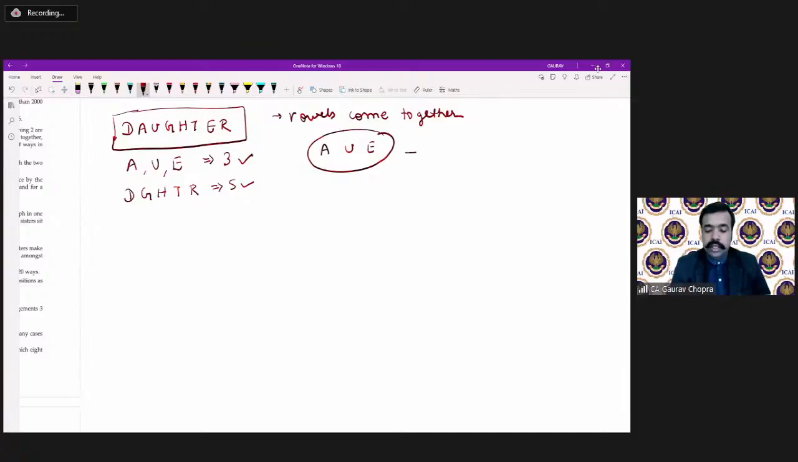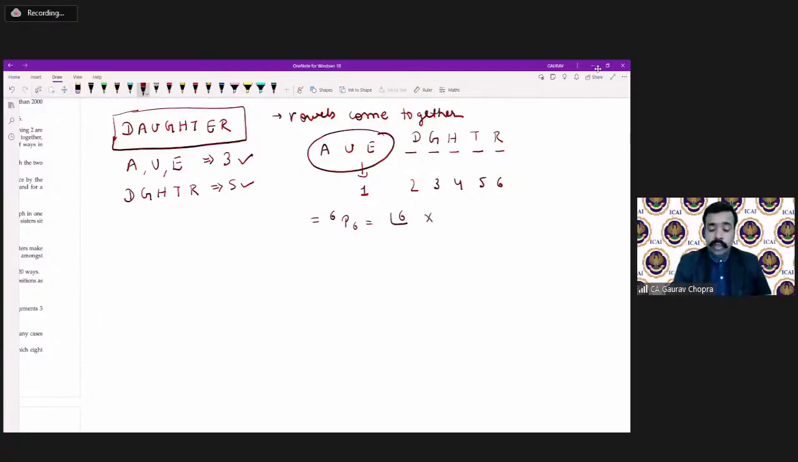And after this A, U, E, we are having 5 more letters, and those letters are D, G, H, T, R. So in total, how many units are there? This is one whole unit. Then second, third, fourth, 5, 6. So in total, we are having 6 units. And these 6 can be arranged into factorial 6 ways. So it is 6p6, that is factorial 6 ways.